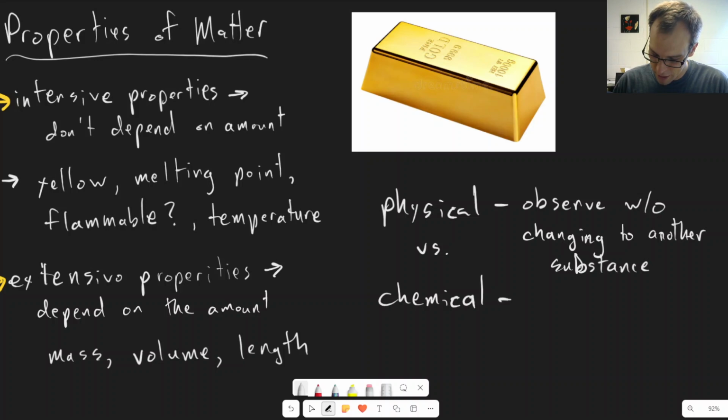Whereas a chemical property is something that we can observe only by a reaction, by some kind of chemical reaction.